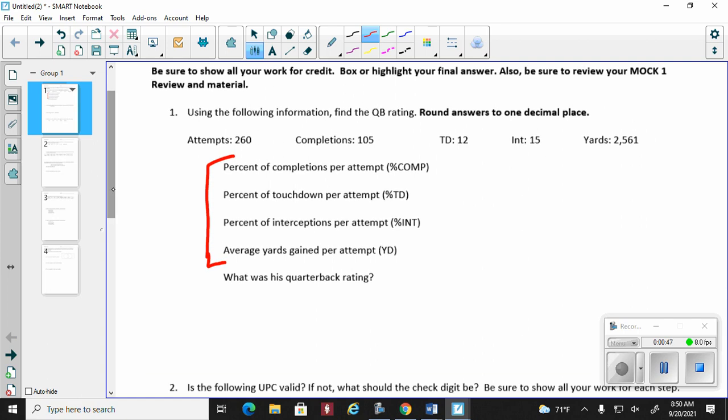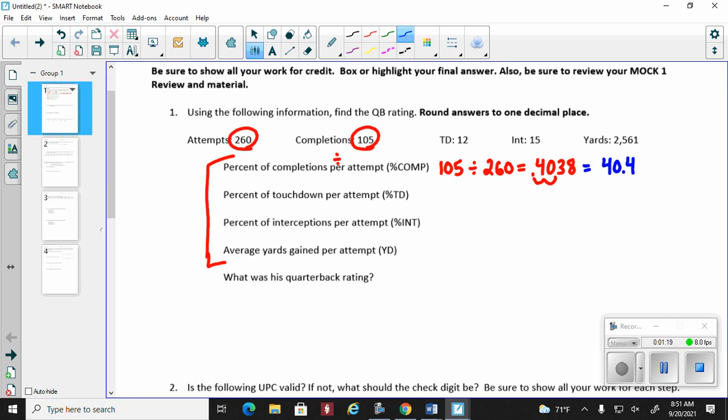So the completions is 105. Per means divide by attempts, which is 260. So 105 divided by 260. Now, you're going to get a decimal answer, but you're going to have to convert that to a percentage. So I get 0.403, and it keeps going, 8, whatever. Move the decimal 2 places to the right, and I'm going to use 40.4. All right, that's the percentage.